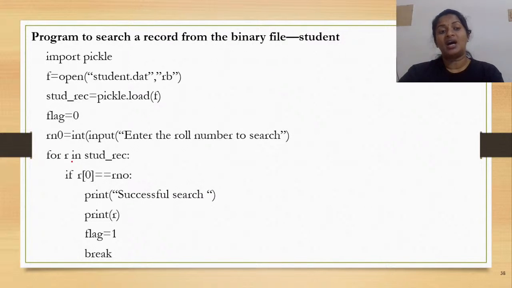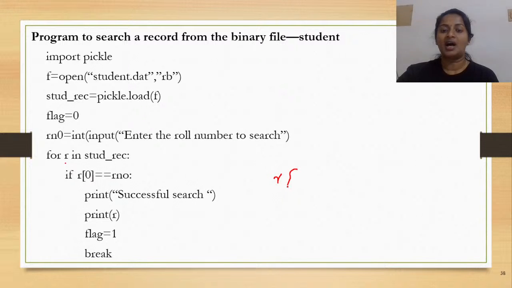Now, for r in stud_rec. Now what is stud_rec? It is going to be a nested list, right? So what would r do? r would attempt to take each of the values inside your nested list, meaning each of your student records. Now, the roll number is the first value that is appearing in your student record, right?